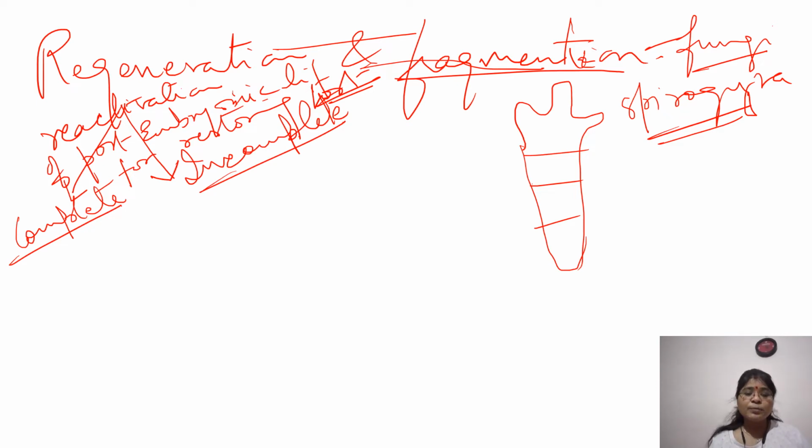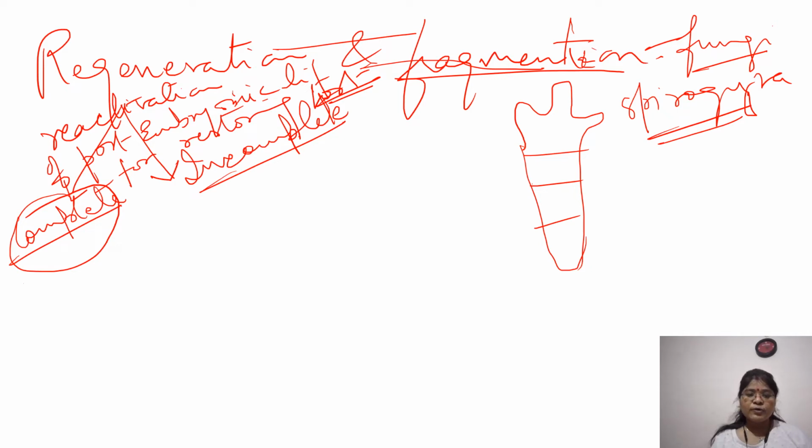One of the best examples of complete regeneration is your sponges. Even if you break them into very small pieces, each piece is able to grow into a complete organism. So what do we find? This is a case of complete regeneration. Entire body is being formed. And another case is your case of incomplete regeneration.